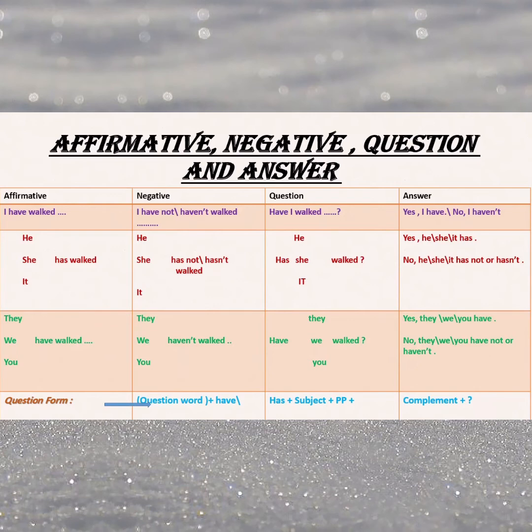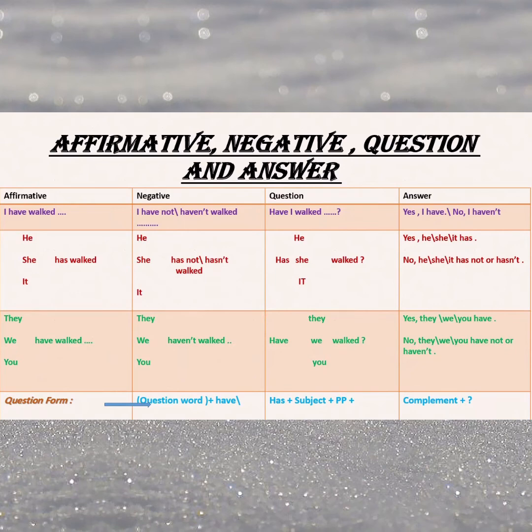So I say, for example, I have walked to school, or to my university. If we change it into negative, simply, any sentence in English that has a helping verb, when you want to change it into negative, simply add not after the helping verb. Here we have either have or has. So I have becomes I have not. He has becomes he has not. We can have long forms and short forms.